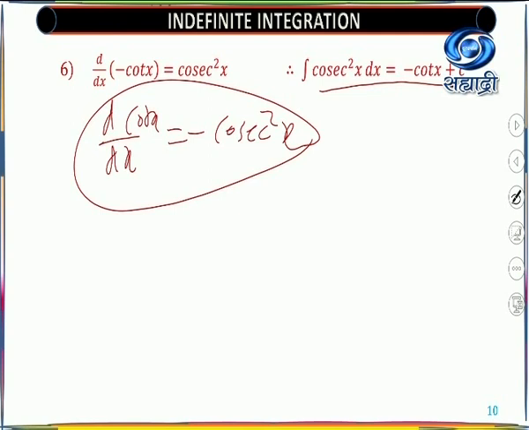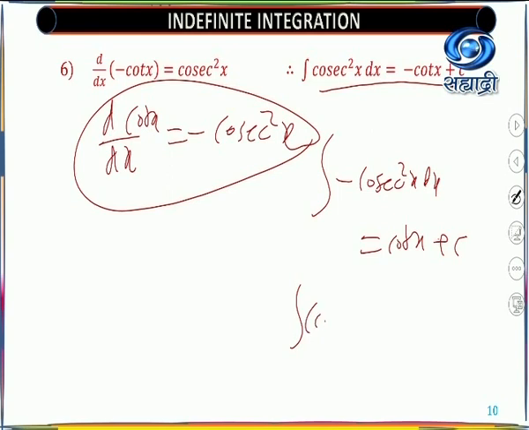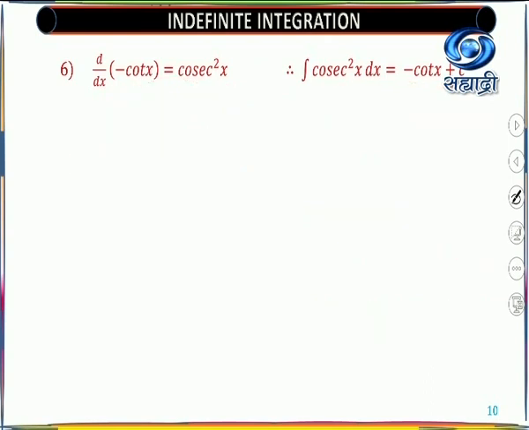Here also the same thing happens. You are able to write the derivative of cot x equals minus cosec square x, because this is the formula you have studied. Integration of minus cosec square x dx equals cot x plus constant of integration. Now multiply throughout by minus 1, and you will get integration of cosec square x dx equals minus cot x plus c. So minus 1 is not a problem, and you again get the same formula. Next, the seventh one.